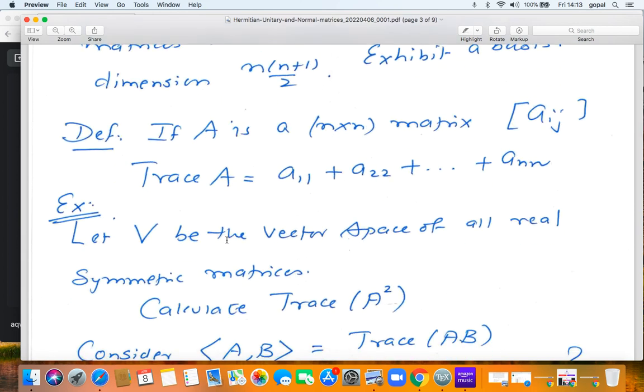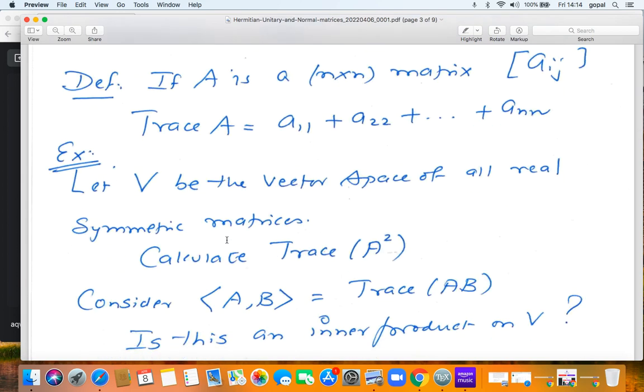Let V be the vector space of all real symmetric matrices. We know that the set of all n cross n matrices can be thought of as R^(n squared), and the set of all symmetric n cross n matrices is a vector subspace. On this vector subspace, I take a real symmetric matrix A, and I want you to calculate the trace of A squared. Now, if you calculate the trace of A squared, I want you to conclude what happens if the trace of A squared is 0. If the trace of A squared is 0, can you conclude that A is 0?